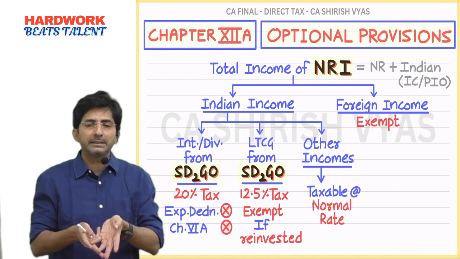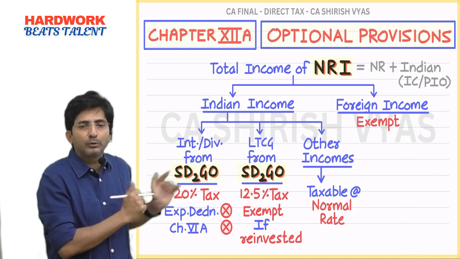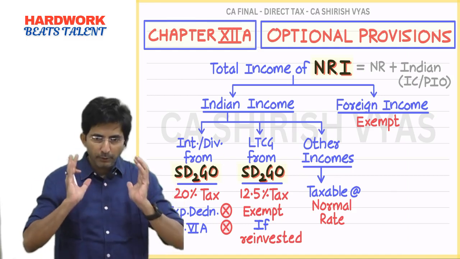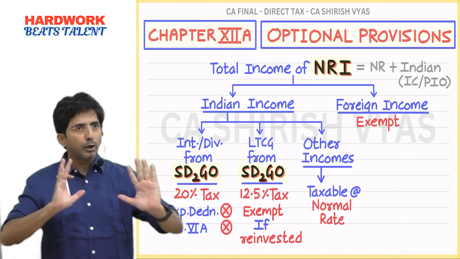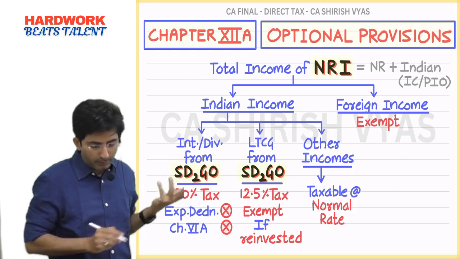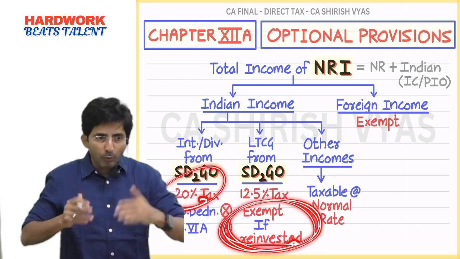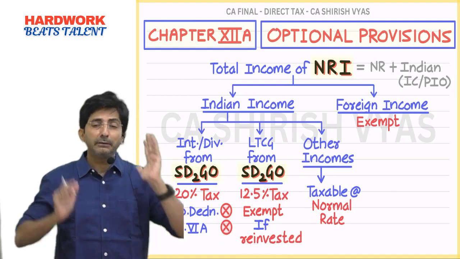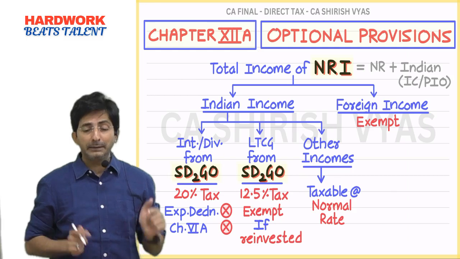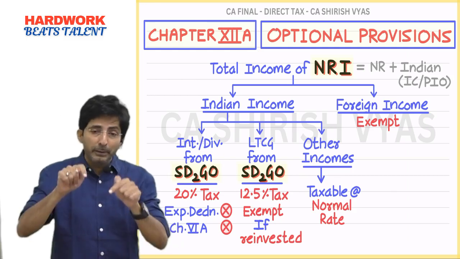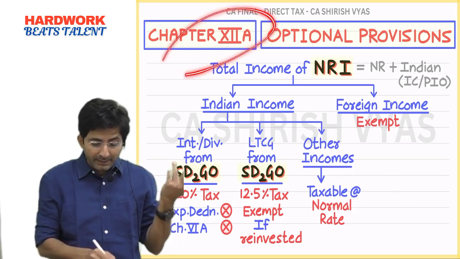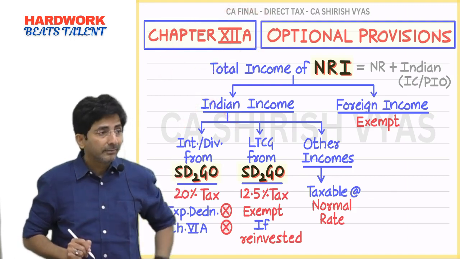If he becomes resident, anyways he is not attracted to these provisions. So to create the importance of the example, assume he loves this provision. He loves 20% tax. He loves exemption by rolling in Sadgo. But now he is feeling bad because he is coming back to India. He will become resident, so he will not get chapter 12A benefit.